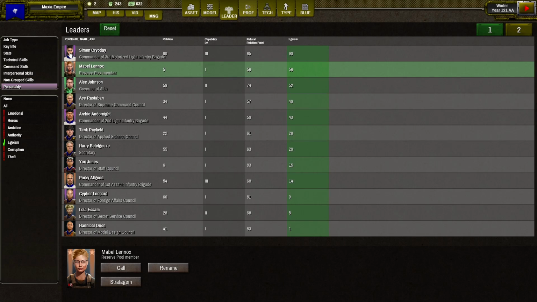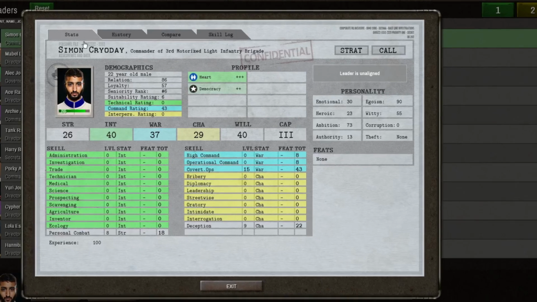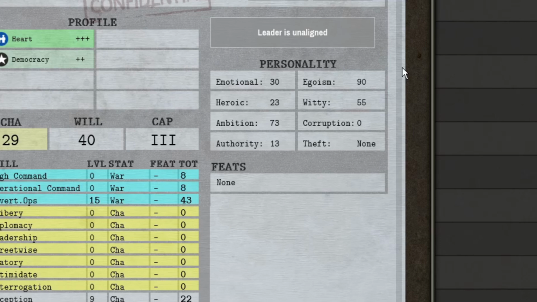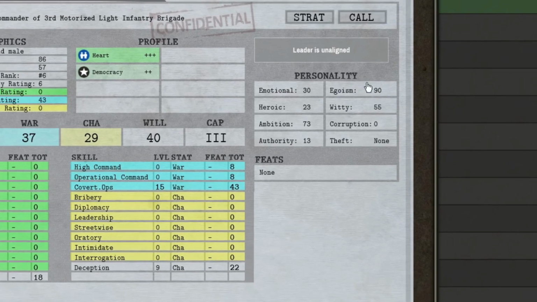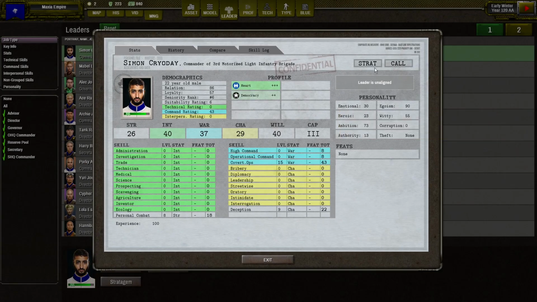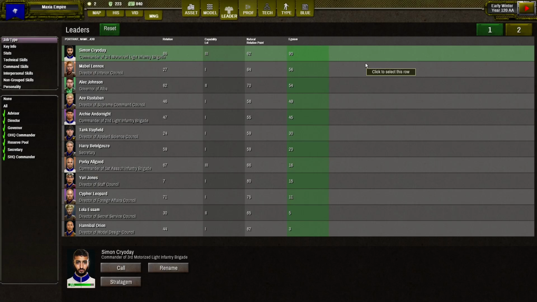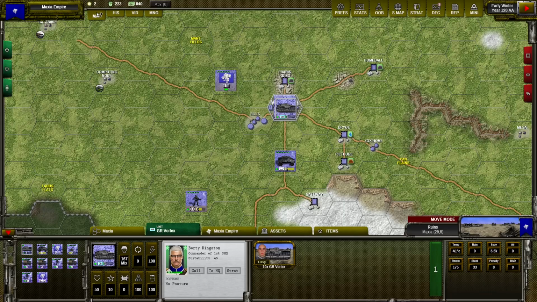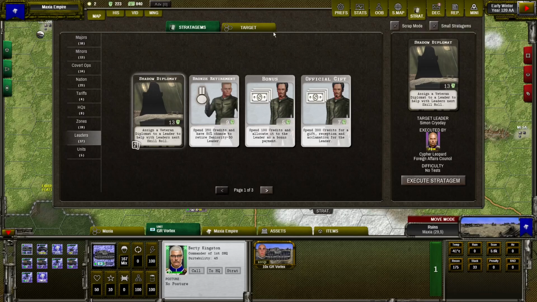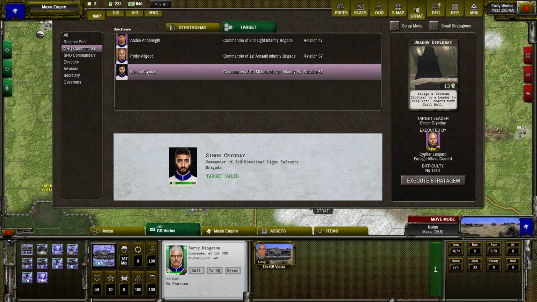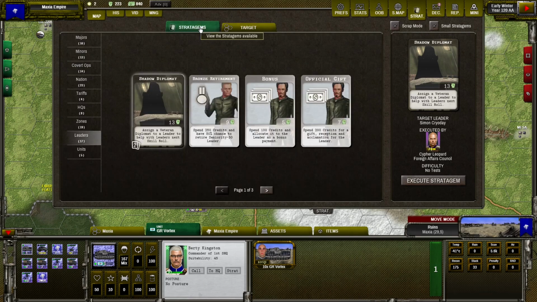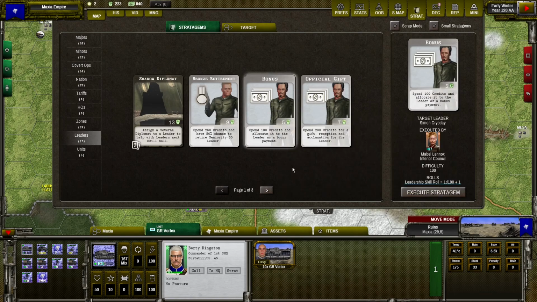So in this case, we have Simon, who is a very egoistic guy. He really thinks that he deserves any money and any appreciation, and he will be happy if I give him what he deserves. So let's call the stratagem button. But if we are in the leaders tab, we need to go back to the map and click stratagems. And now we have him selected because we clicked the stratagem button from his card. And we can play a bonus on him.